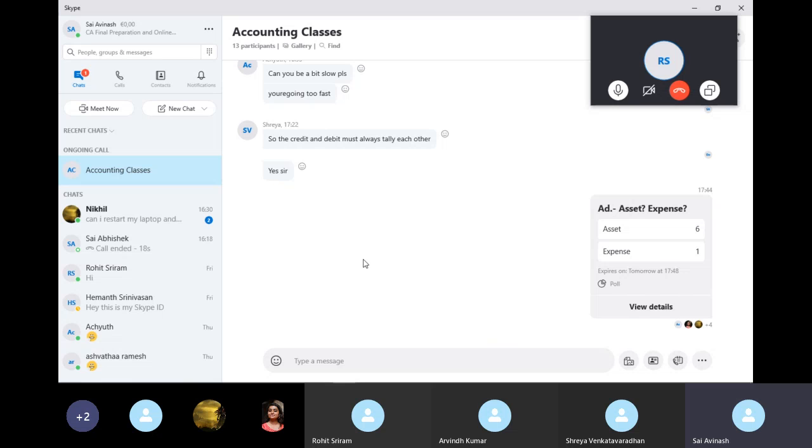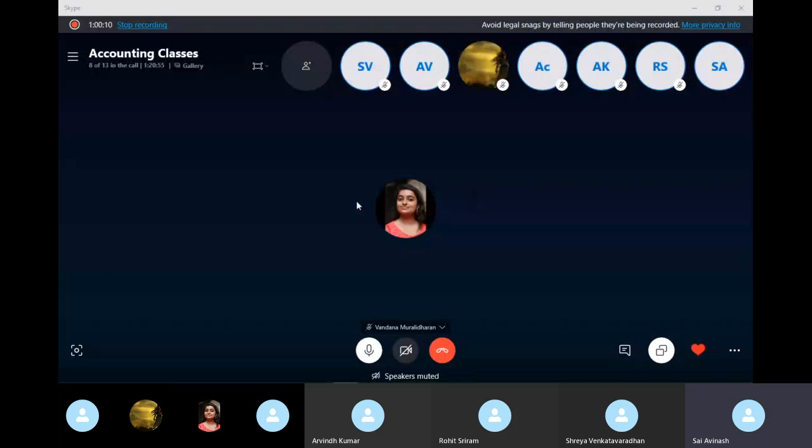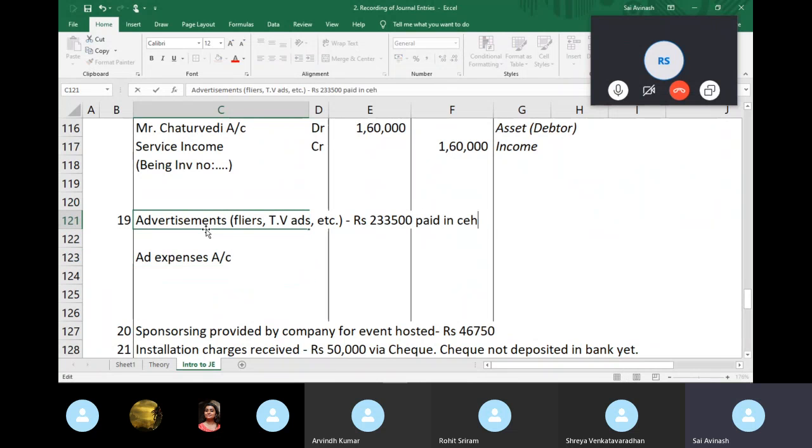As we go forward and understand the concepts of an asset and an expense deeper, I will explain this again, and you'll be able to understand it better. But as of now, we're going ahead with the fact that it's an expense. So add expenses account, and let's say paid in check.